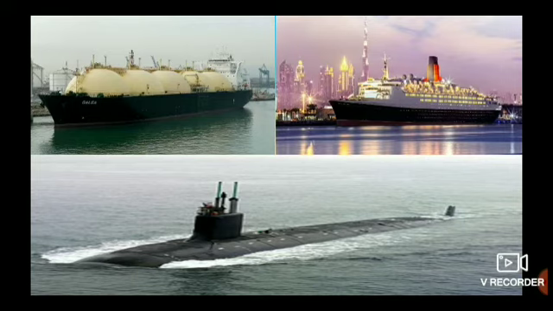No, right? So we need a separate ship where we have all comforts. Okay, children? That ship is called a cruise. The ship which carries people or passengers from one place to another is called a cruise. That is there in the second picture.